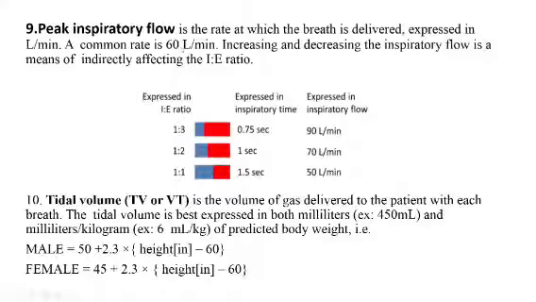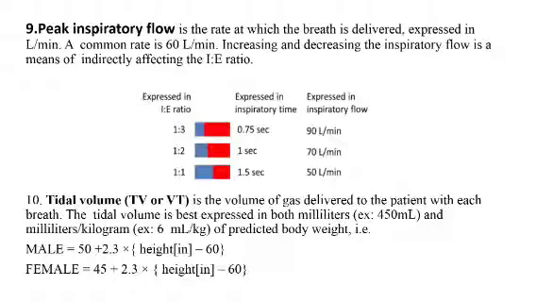So what is peak inspiratory flow? Suppose I am delivering a tidal volume of 500 ml. That 500 ml will be delivered at a rate of 60 liters per minute to the patient. That is how fast my tidal volume is getting delivered. The faster I give, the less work of breathing my patient will have.